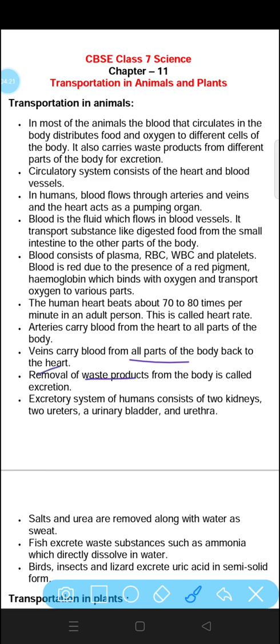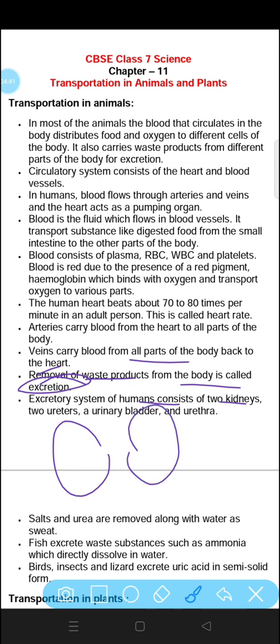Removal of waste products from the body is called excretion. Just like ingestion and digestion, excretion is also a process through which the waste product is removed out of the body. The excretory system of humans consists of two kidneys, which are bean shaped. After that, two ureters and a urinary bladder. Below the urinary bladder there is the urethra, or we can say the urinary opening. These both are kidneys.